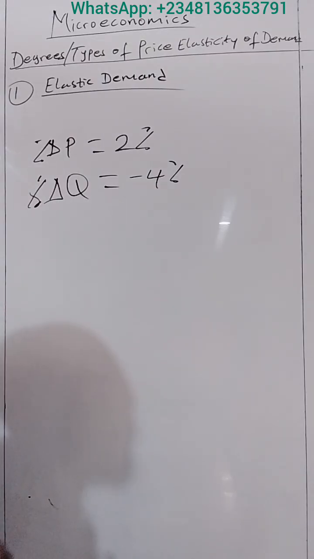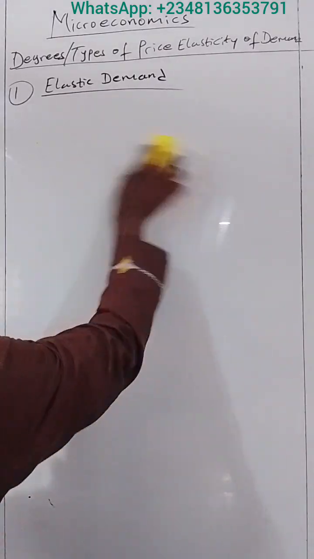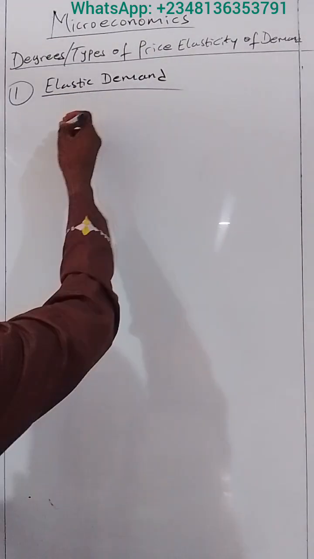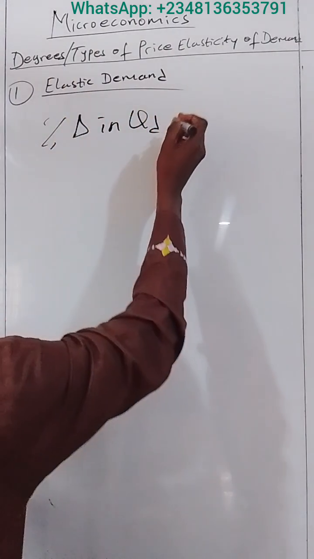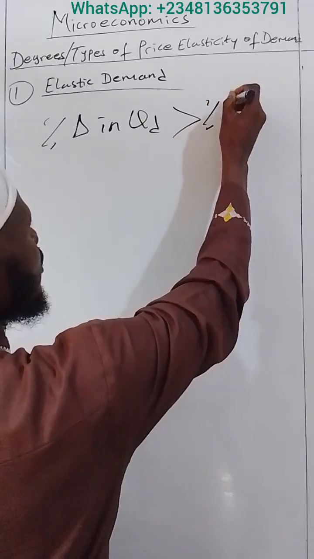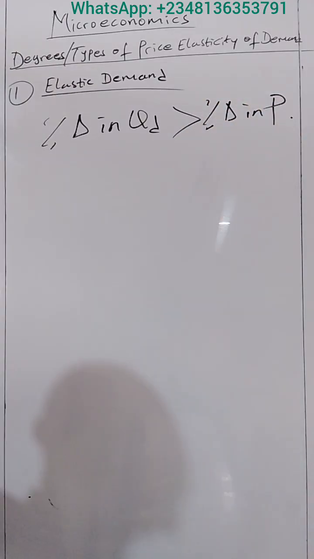So in other words, the demand is said to be elastic if a change in price brings about a larger proportional change in the quantity demanded. So therefore, for elastic demand, the percentage change in quantity demanded is greater than the percentage change in price. You can also define elastic demand by saying it occurs when the percentage change in the quantity demanded is greater than the percentage change in price.